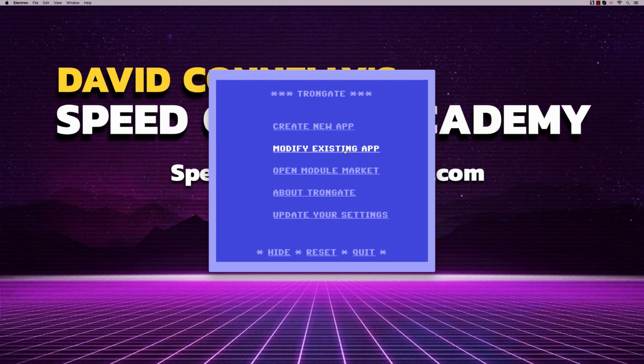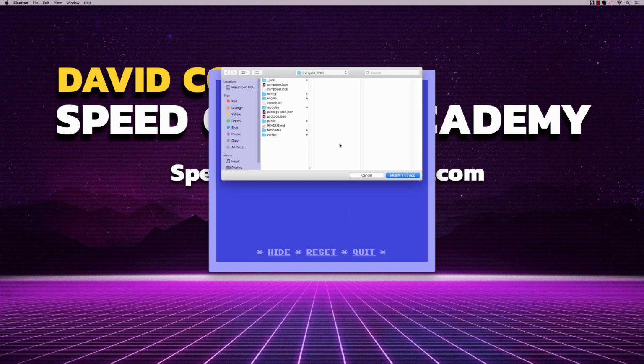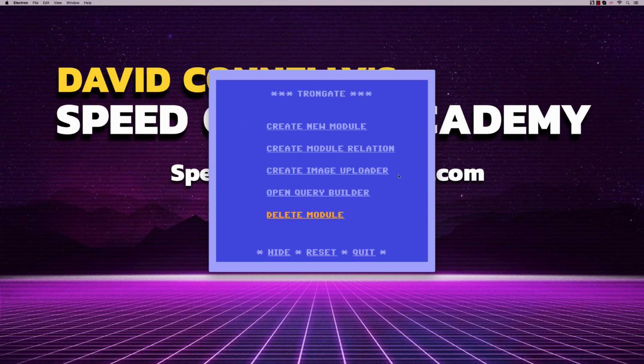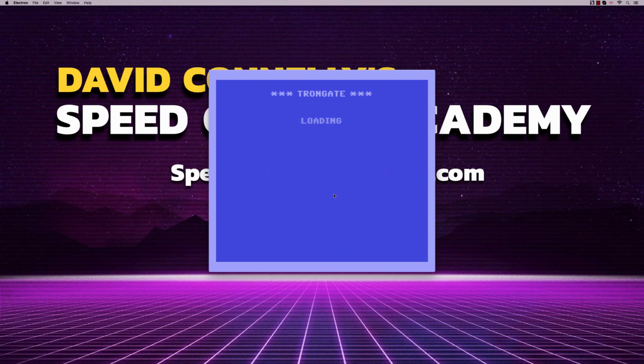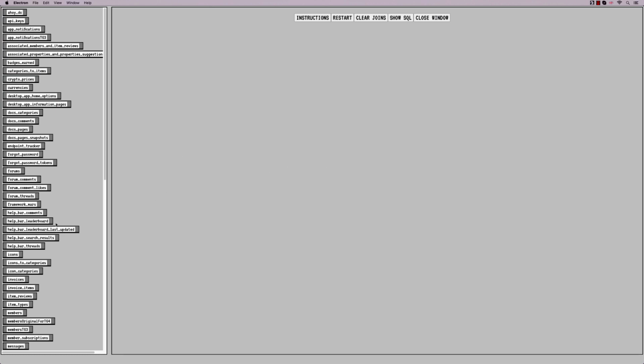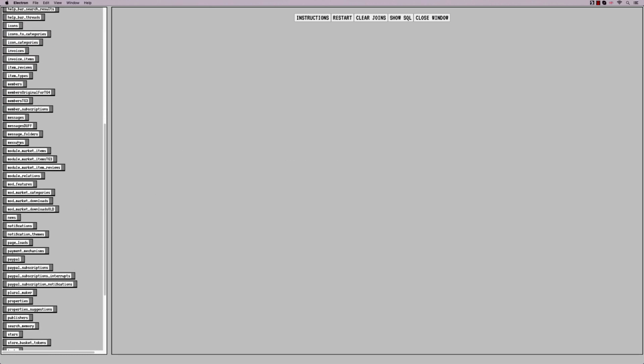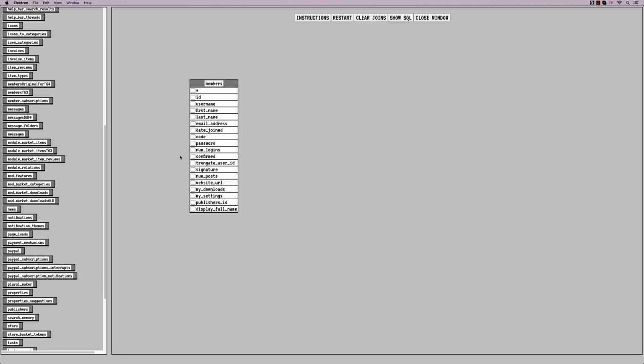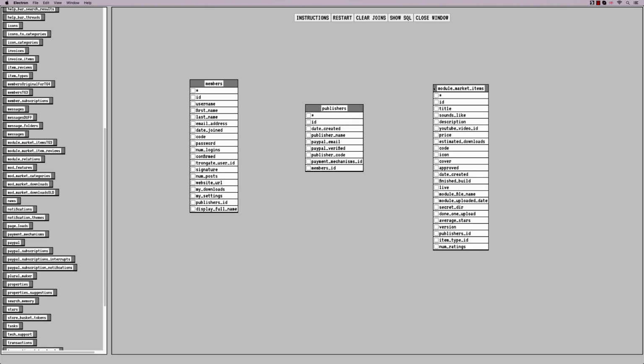What Trongate does is if you have a really complicated table join to do, let's say I'm doing a join here on the Trongate website, and let's say I want to find items on the module market that belong to a certain member. Well, I can look on the left here. This is the graphical query builder, and these are all tables. I'm dragging members across, and I'm going to drag a table called publishers across, and then a little table called module market items across like this.